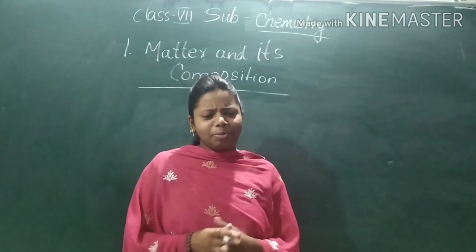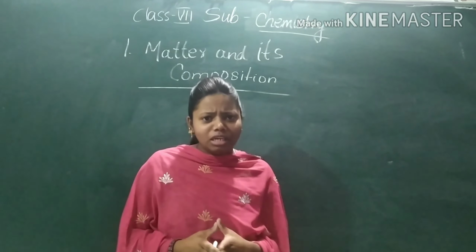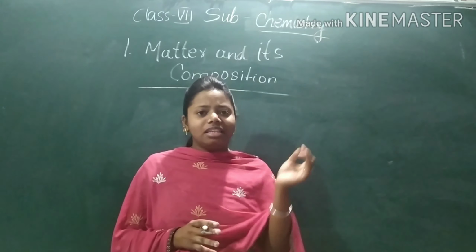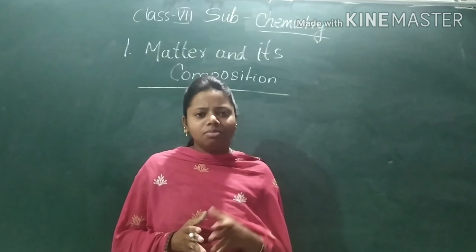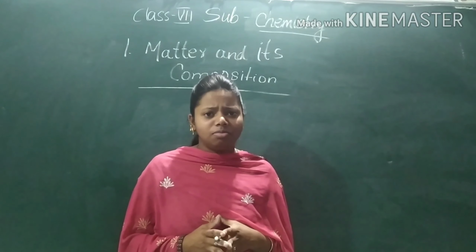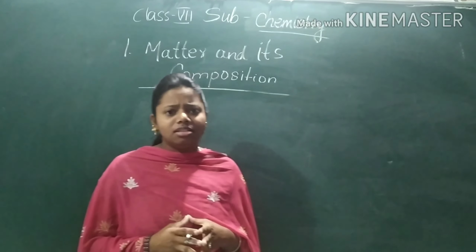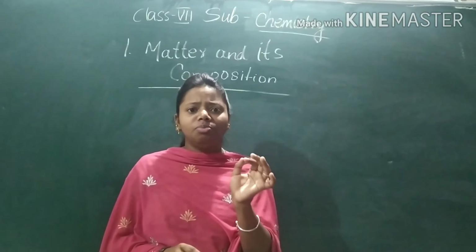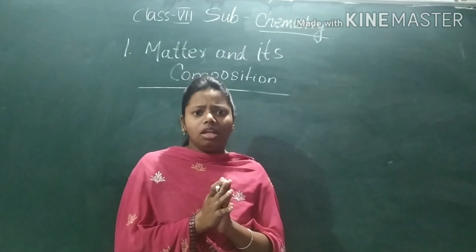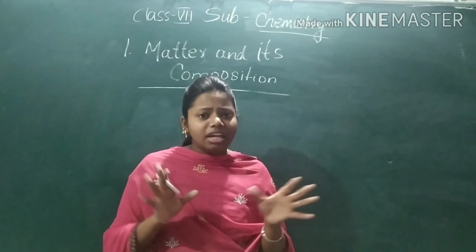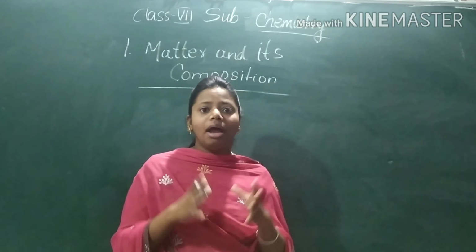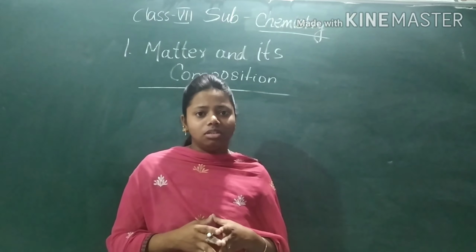Definition of matter. What is matter made up of? Matter is made up of tiny particles, that is atoms. Matter is made up of pure substance. Now what is this pure substance? A pure substance is a substance which is made up of only one kind of atom. There will not be different kinds of atoms. Pure substance means it will contain only one kind of atom. So matter is made up of pure substance.